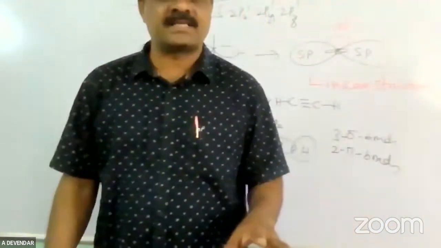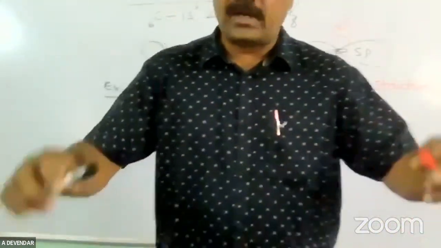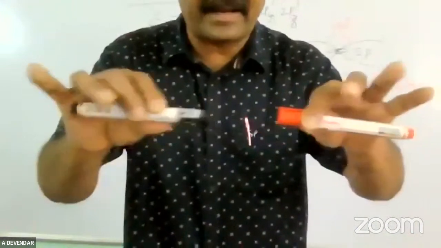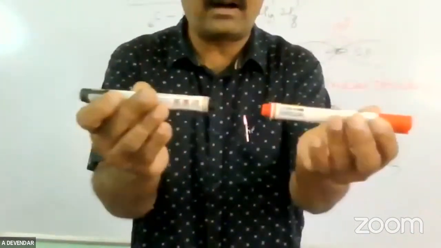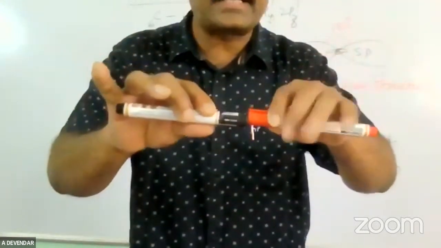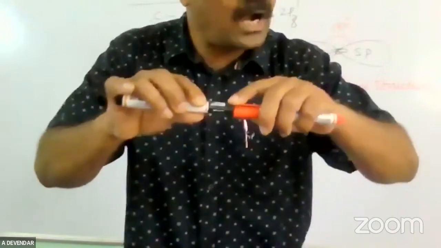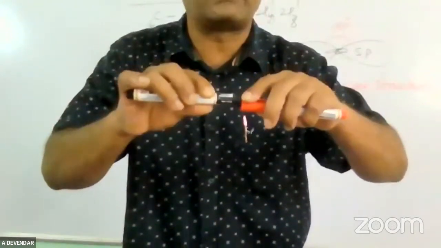If they ask the question, the sigma bond is formed by head-on overlapping, or end-on-end overlapping. This means the electron density is concentrated in one place only. You can't remove that, so it is a strong bond.